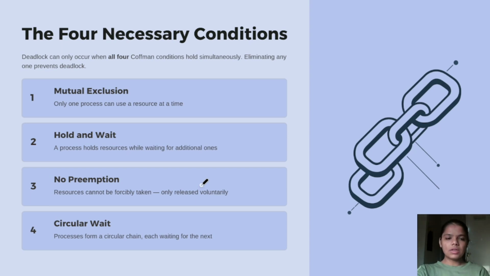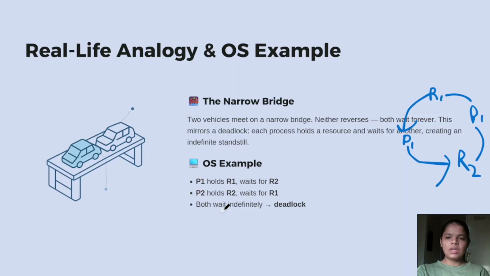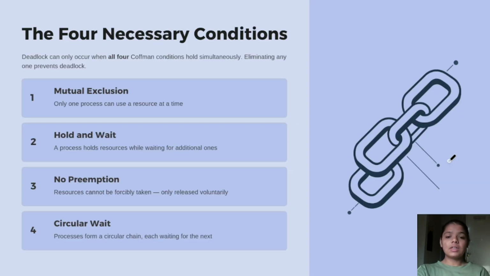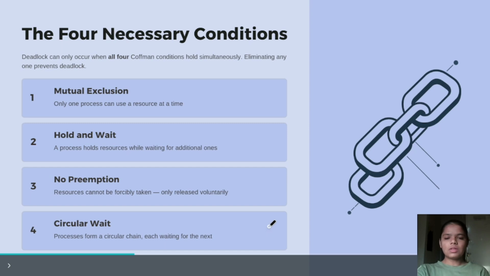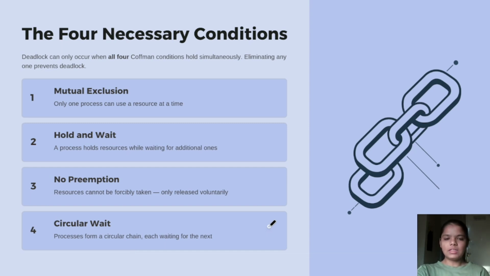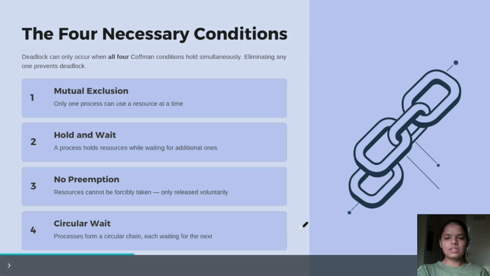In the fourth, circular wait, processes form a circular chain, each waiting for the next. As you can see, P1 is waiting for R2 and process P2 is waiting for R1. This is the condition of circular wait. Here we can see the dining philosophers problem, in which five philosophers are sitting and each is waiting for the chopsticks.